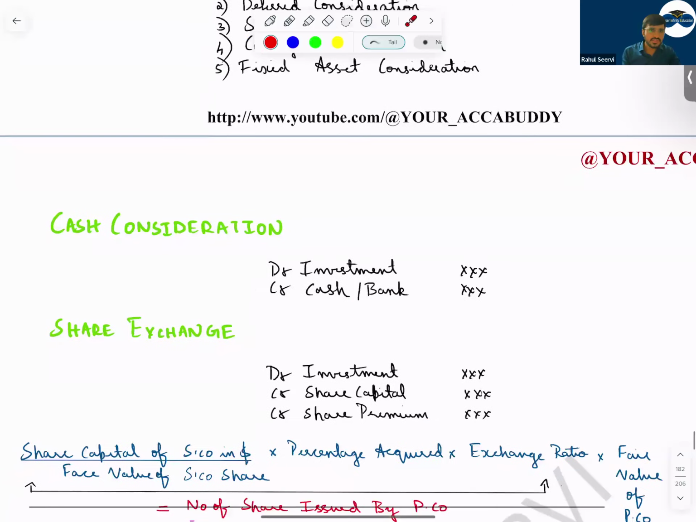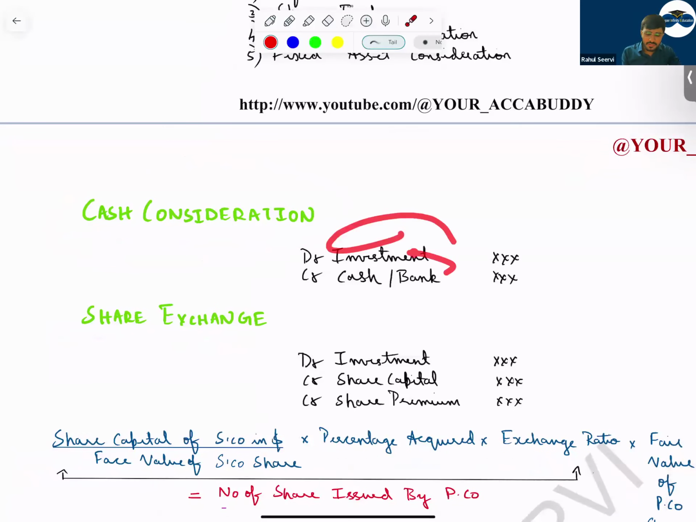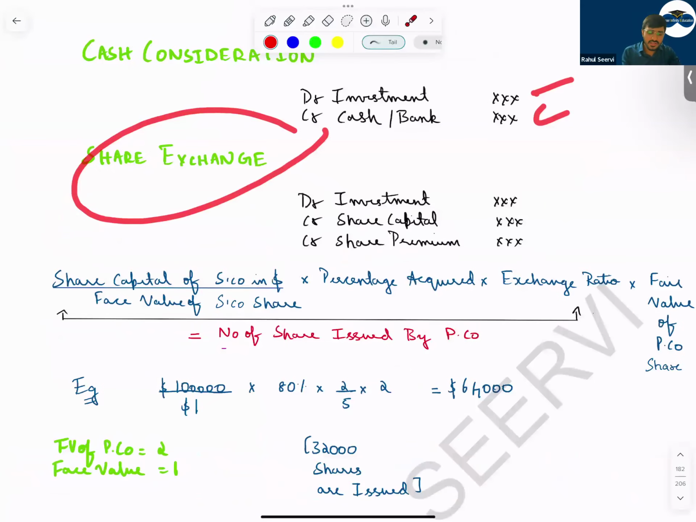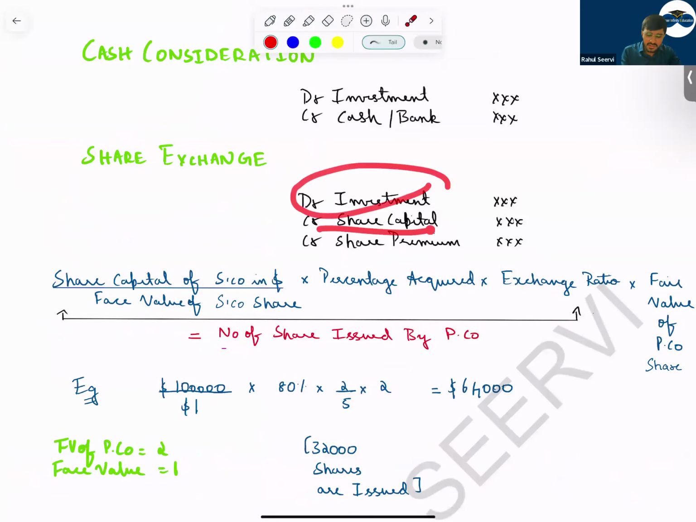So see here, the first consideration, cash consideration: debit investment, credit cash or bank, we record this. Share exchange, what do we do? Debit investment, credit share capital and share premium. In most of your questions regarding consolidation, the cash adjustment will be done. In a lot of questions, we have seen that for deferred consideration, share exchange, and contingent consideration, the adjustment would not have been done. So we have to do it. The adjustment should be done.